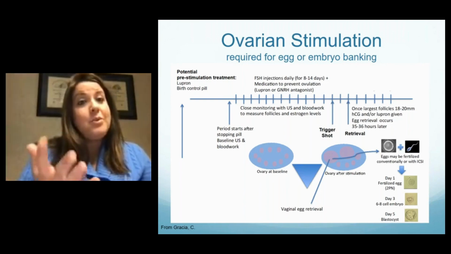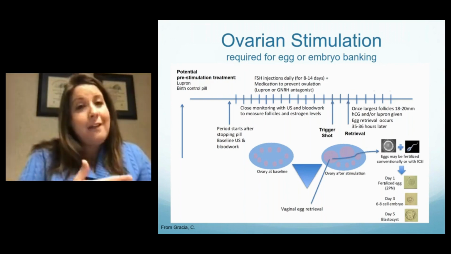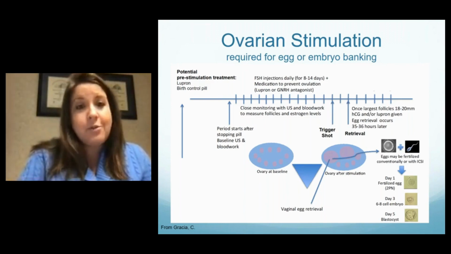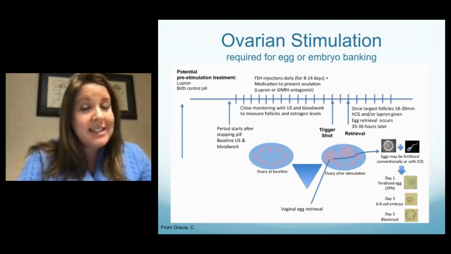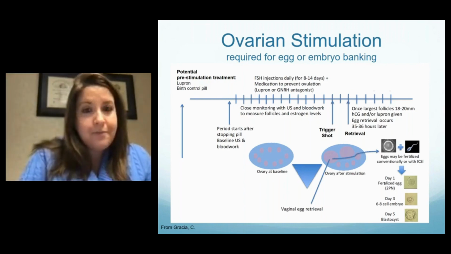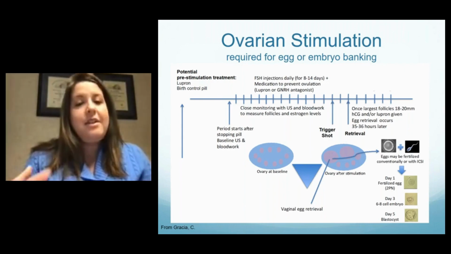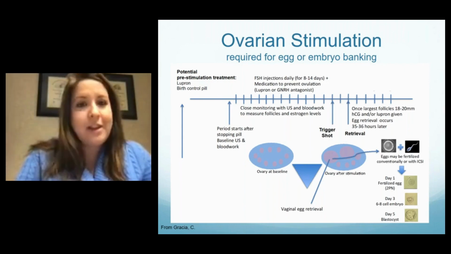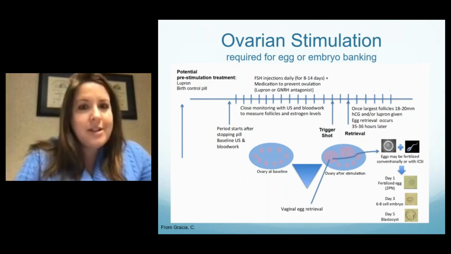But in IVF, what we're doing is we're giving you higher doses of FSH, the same hormone that comes from your brain. And they're taking FSH injections daily for about 9 to 14 days. And then we also add a medication like a GnRH antagonist to prevent ovulation. So once we get a good cohort of mature follicles, then we trigger ovulation with either HCG or Lupron, which both work on the LH receptor, and then schedule egg retrieval roughly 35 to 36 hours later.